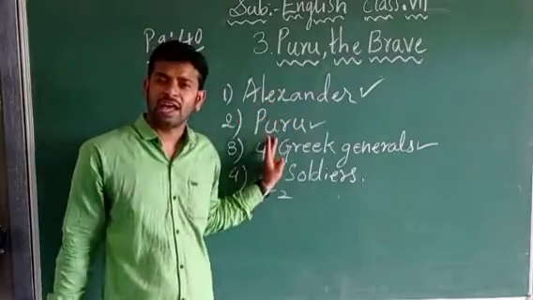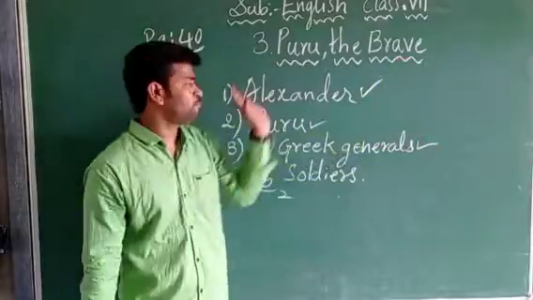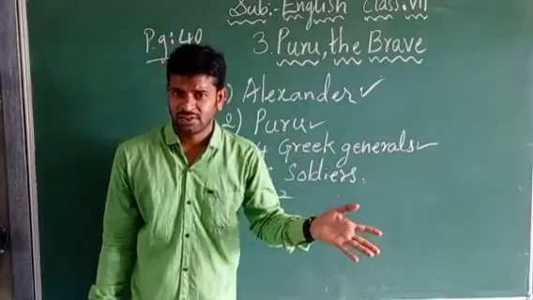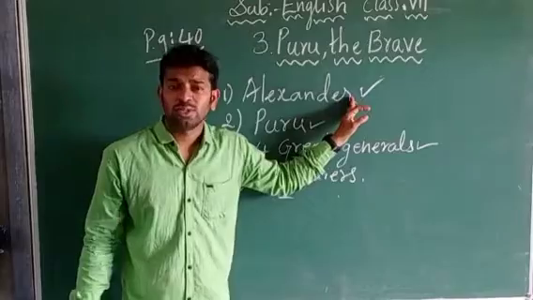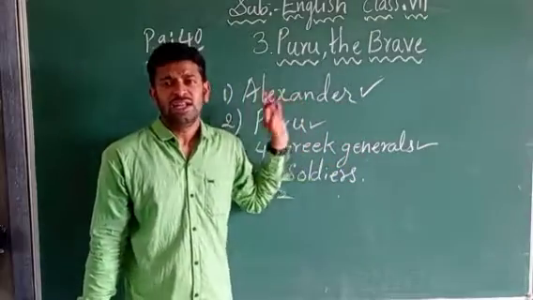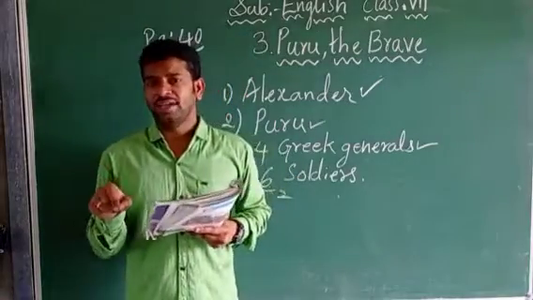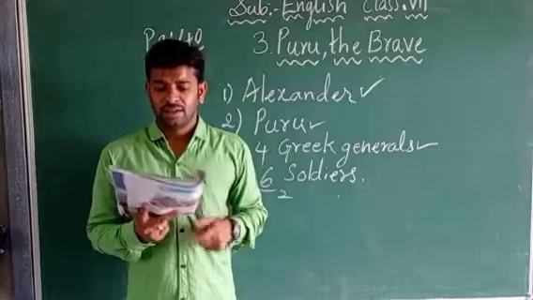Not only Alexander and Puru, both of them are fighting. Alexander came with his soldiers, Puru has come with his soldiers. Now Alexander's soldiers, that means the Greek generals, are telling that they did not guess they would win the battle, till the end.